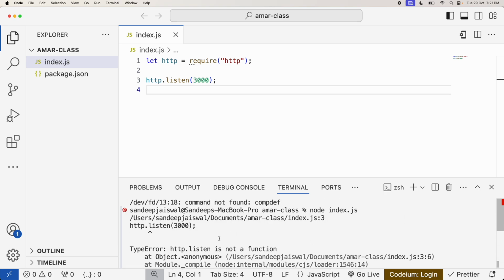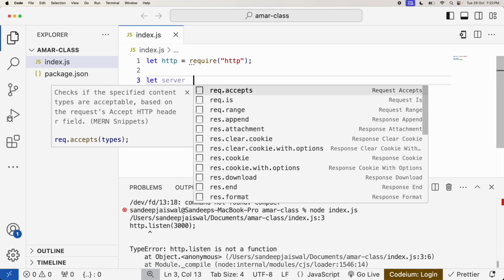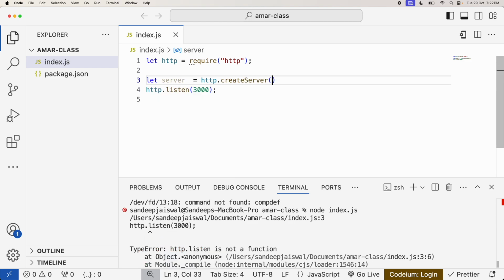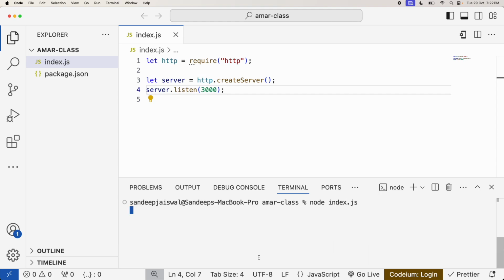Oh, sorry. We have to create the server first. Let server equal to http.createServer, and then server.listen will happen. See, it's listening. I'm not printing any message here, that's why it's not printing, but it's stuck here.